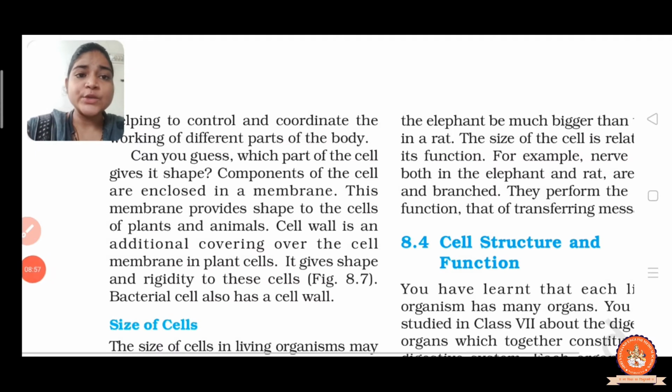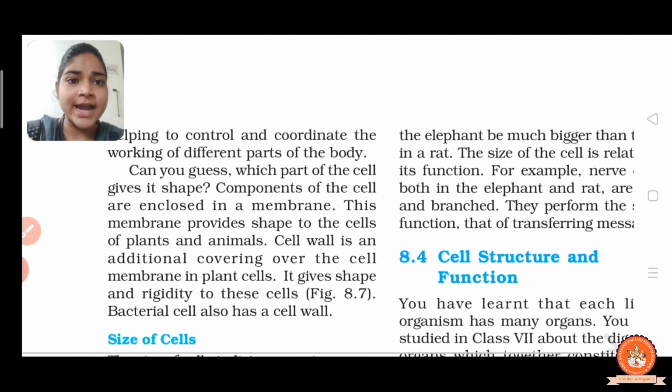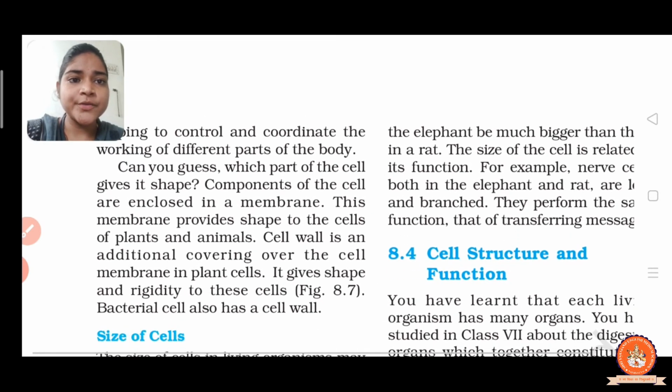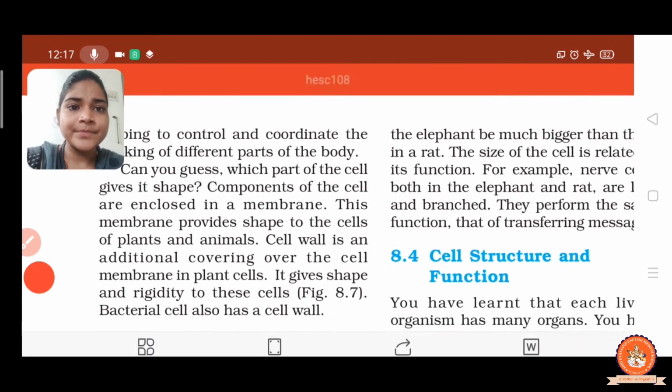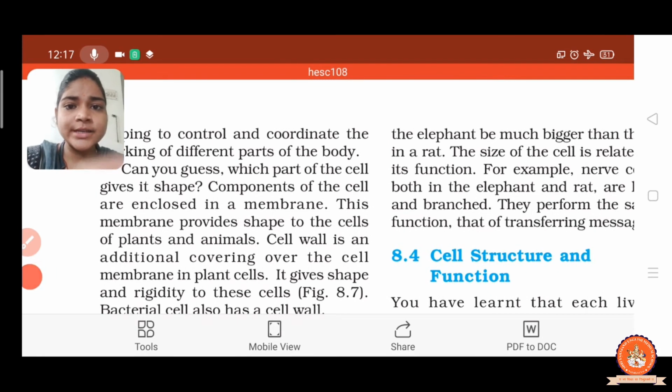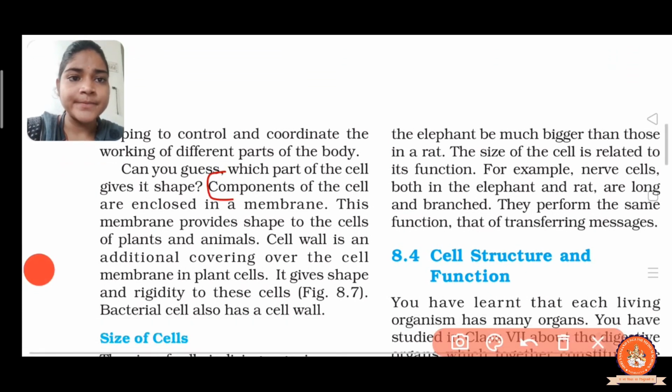Can you guess which part of the cell gives its shape? Let us discuss. Here it is given that the components of the cell are enclosed in a membrane.